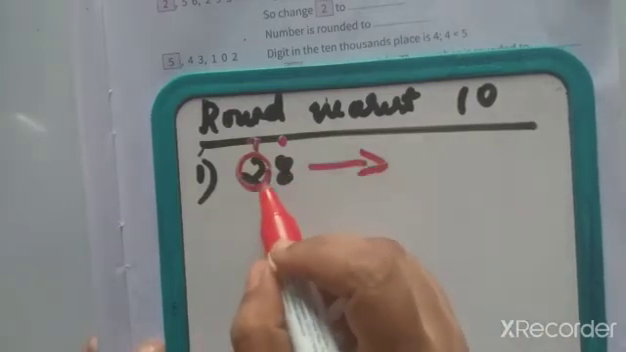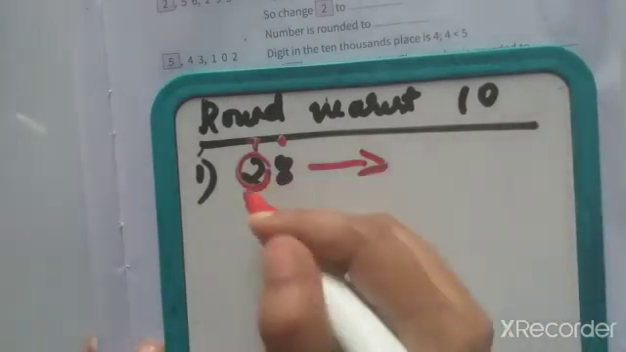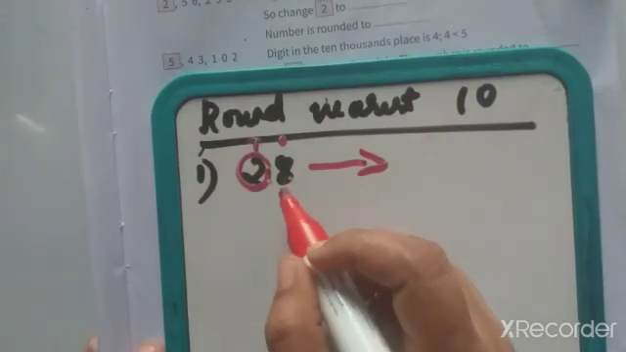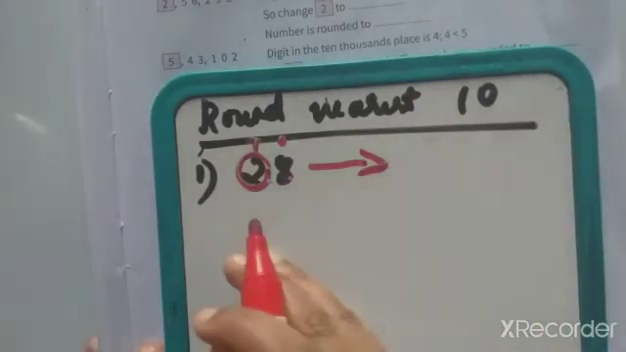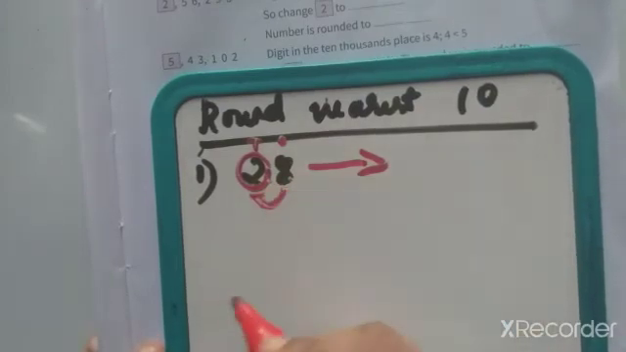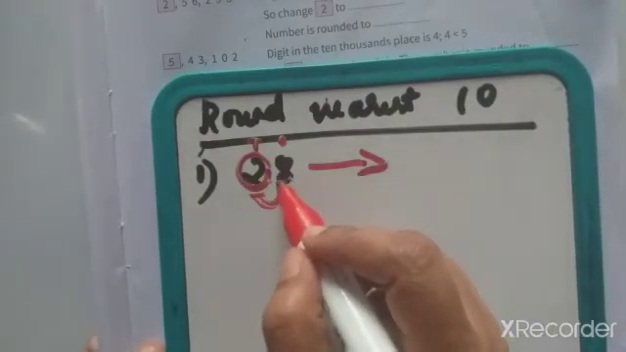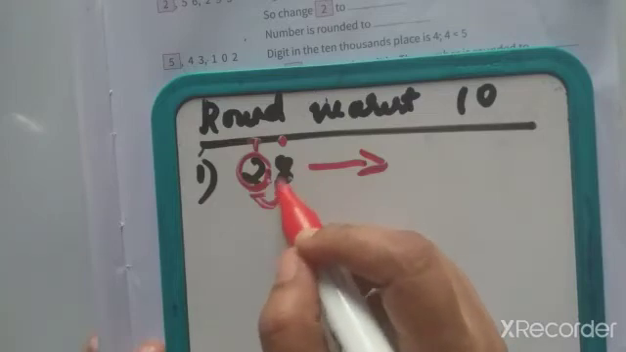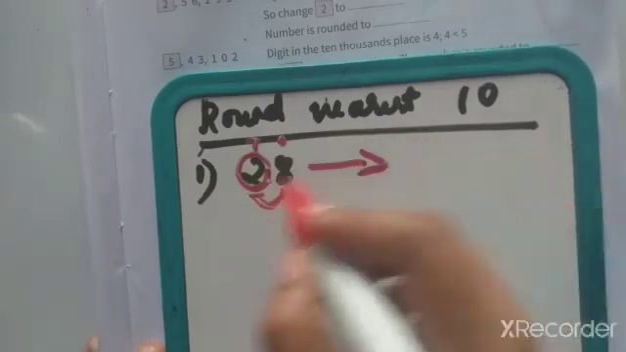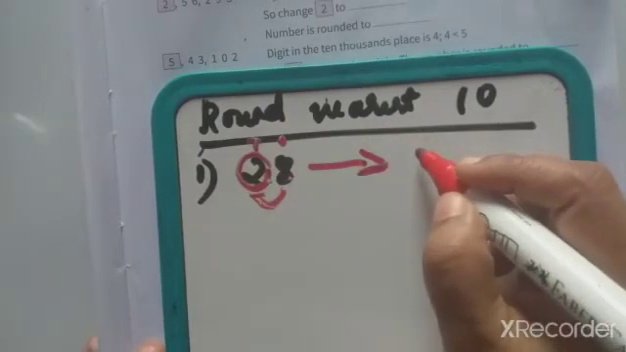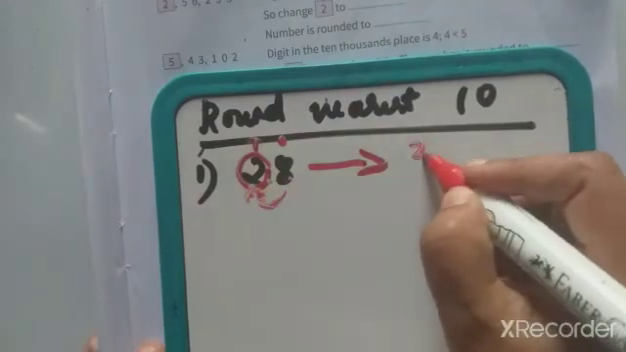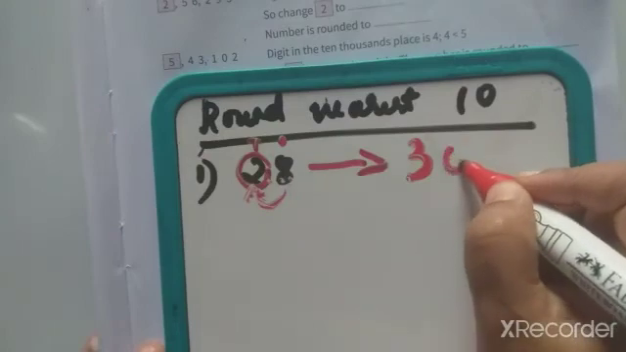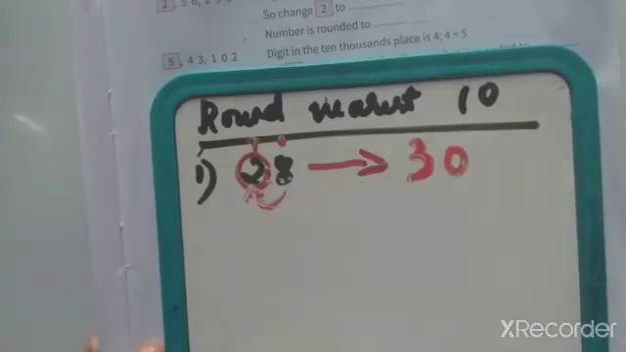So what is the rule? Next number we have to check, the next door. So the next number 8 is the rich person. 5 or greater than 5, we can give 1 to the number before, and this number will become poor, 0. So 2 in 28 will have 1 added to it. So here 3, and in the place of 8 we write 0.